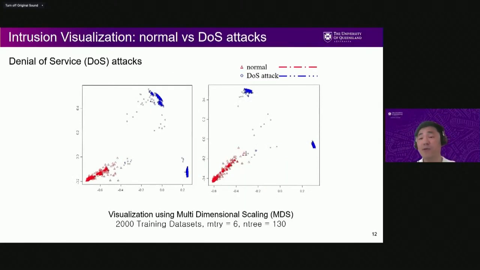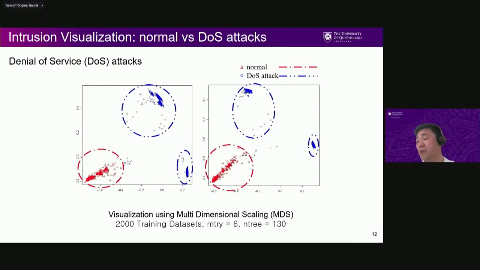If we classify DoS attack and normal patterns, you can clearly show that they are distinctive, and we can see normal traffic and DDoS attack, using multi-dimensional scaling with a 2000 training set, and I used the random forest algorithm. Of course, this can be done using autoencoders and other deep learning techniques as well.